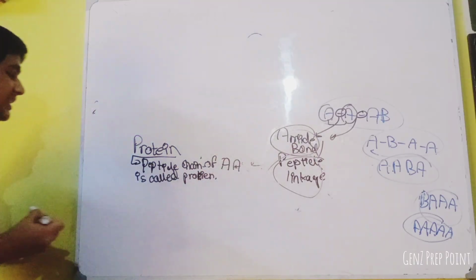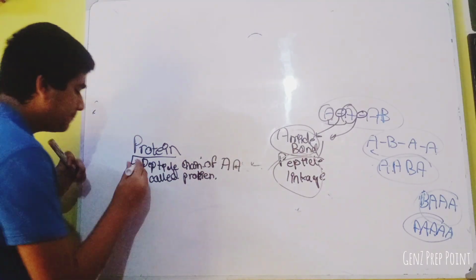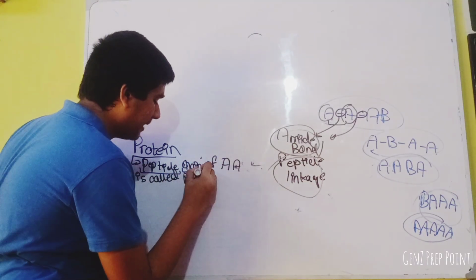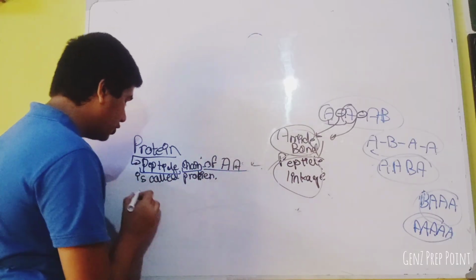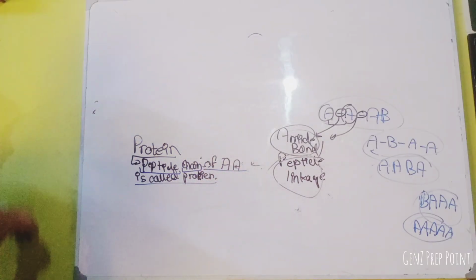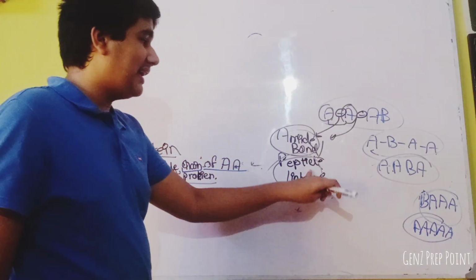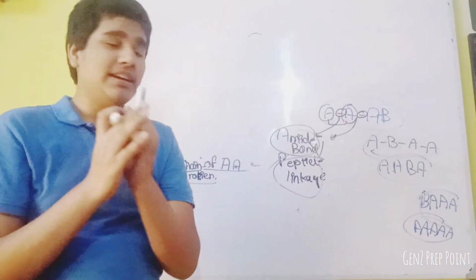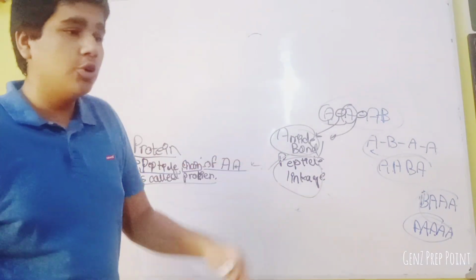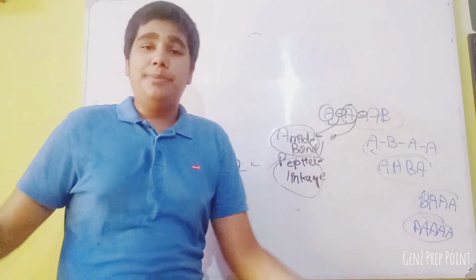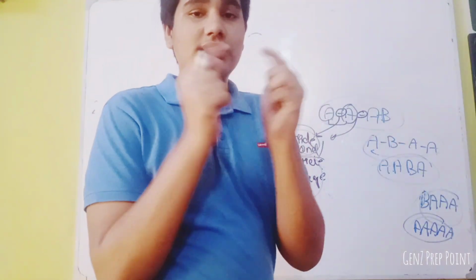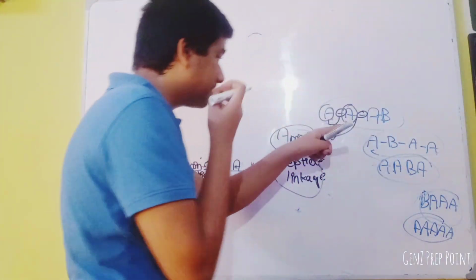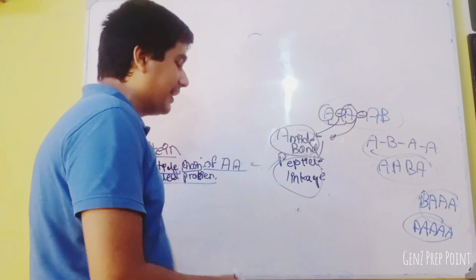Now let's explain what I mean by this definition. A peptide chain of amino acids is called protein. What is a peptide chain? Amino acids are kept together by amide bond or peptide bond. Without these, they will break apart. There will be no protein because there will be no bond attaching these amino acids.